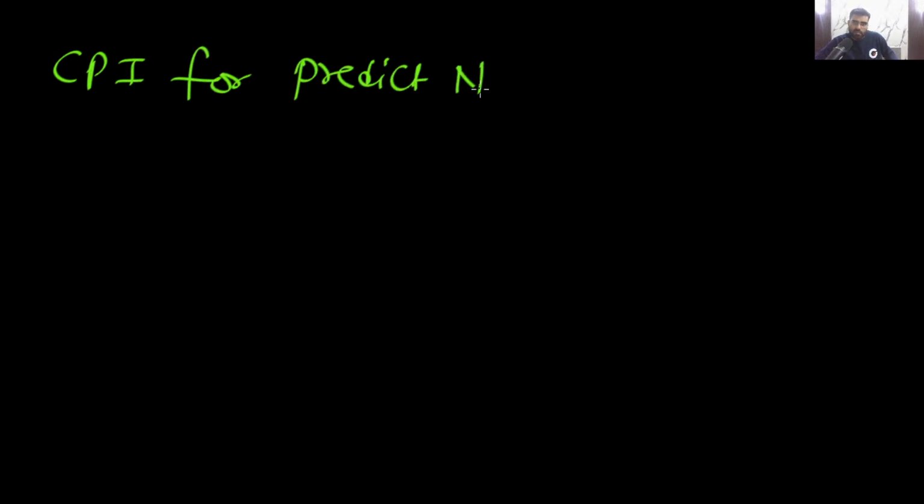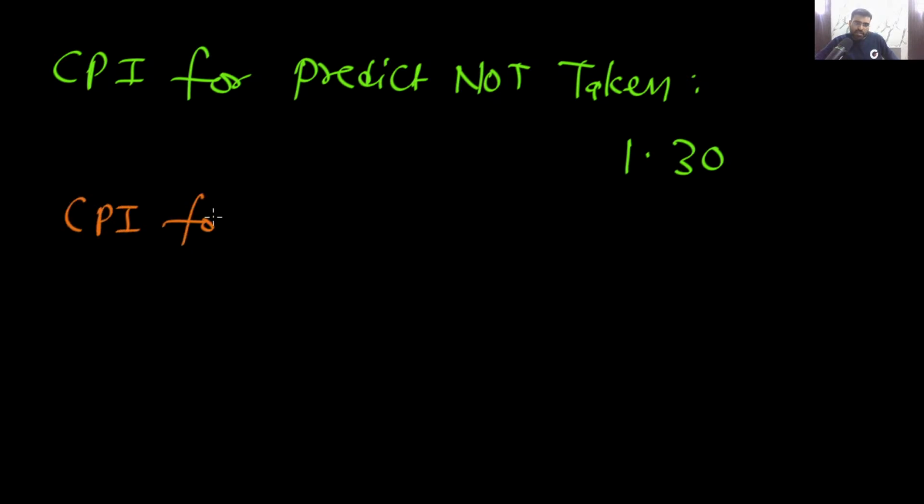So here you can see that the CPI for predict not taken is 1.30. It will come out to 1.30, I think. Okay, and the CPI for predict taken, that came out to be 1.38.